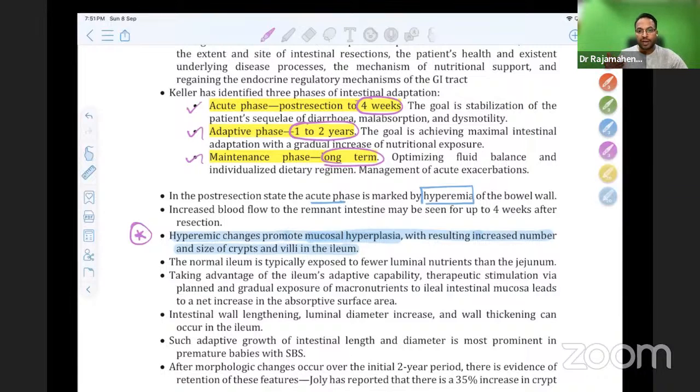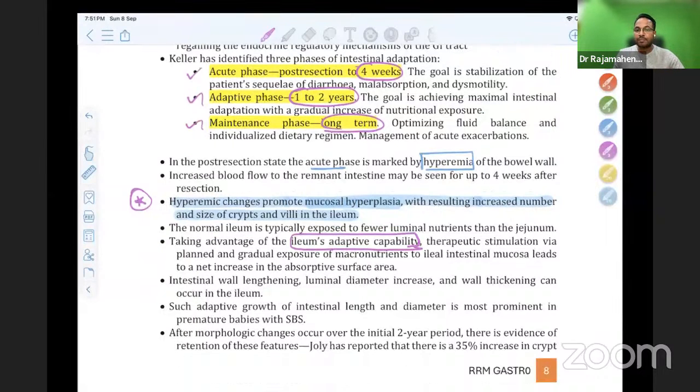Normal ileum is exposed to fewer luminal nutrients than jejunum. Taking advantage of the ileum's adaptive capability, please remember, therapeutic stimulation via planned and gradual exposure of macronutrients to the ileal intestinal mucosa leads to a net increase in the absorptive surface area. Our aim is to increase the ileal surface area. Intestinal wall lengthening, luminal diameter increase, and wall thickening can occur in the ileum. Such adaptive growth of intestinal length and diameter is more prominent in premature babies with short bowel syndrome.